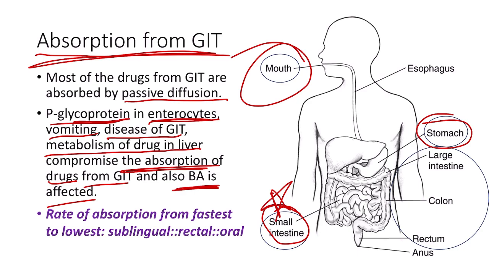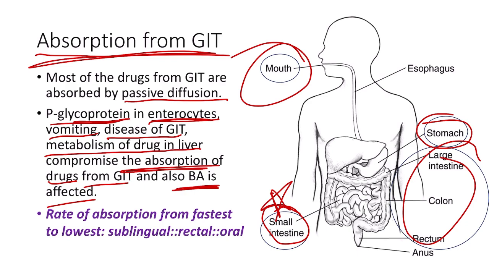Now the absorption of the drug from the large intestine or colon. The lipid soluble basic and neutral drugs are absorbed as the pH inside the large intestine is alkaline. A major amount of drugs directly enters the systemic circulation because of the presence of the external hemorrhoidal vein.